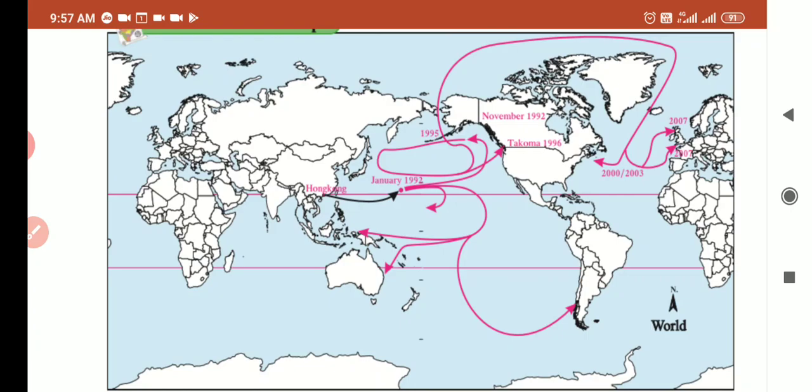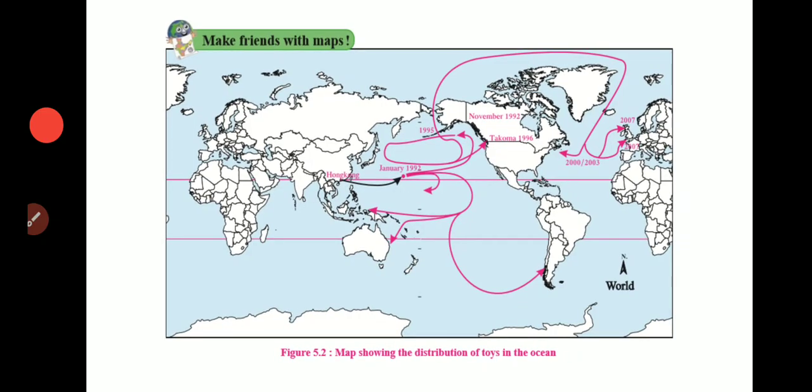Right now we have seen that activity, how the sequence moves in a circular way, isn't it? The same thing happens in the ocean also. Okay, children, due to the ocean currents, the toys travel in this way. This will be your answer.